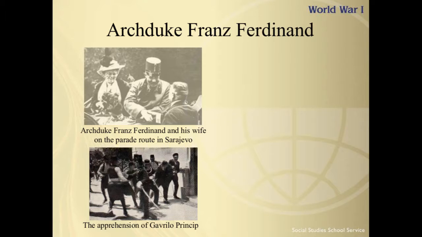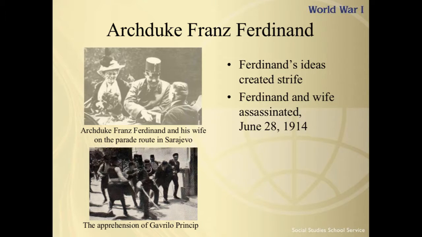Let's first look at the Archduke Franz Ferdinand. Why did all the leaders in Europe who did not want to go to war seemingly jump headfirst into armed conflict when the opportunity came? Well, Emperor Franz Joseph's son committed suicide. The emperor was forced to appoint his nephew, Archduke Franz Ferdinand, as heir to the Austrian-Hungarian throne. And Ferdinand's ideas to end the dual monarchy, expand rights beyond the nobility, and his commoner wife had all created strife between the emperor and his heir.